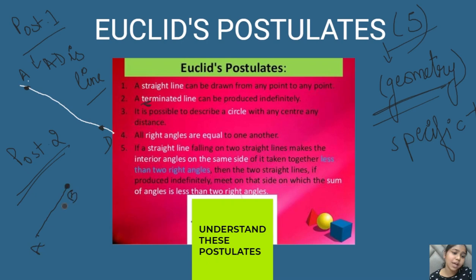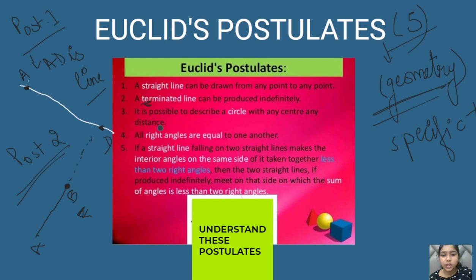Okay, so a terminated line means the line which ends at the ending point. So this is the line which ends at B. So this is what we call a terminated line. So it can be produced indefinitely. It is up to you. If a line is terminated at point B, you can extend that line to whatever extent you can. Okay, so this is what the second postulate is.